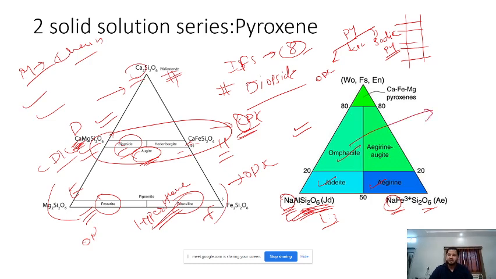Omphacite is a very, very important mineral when we read about eclogite metamorphic facies. It is one of the characteristic minerals in the assemblage, right? So at that time you should not be clueless about what omphacite is. At least you should remember that omphacite is nothing but a sodic pyroxene. So just remember 3 names here, right?